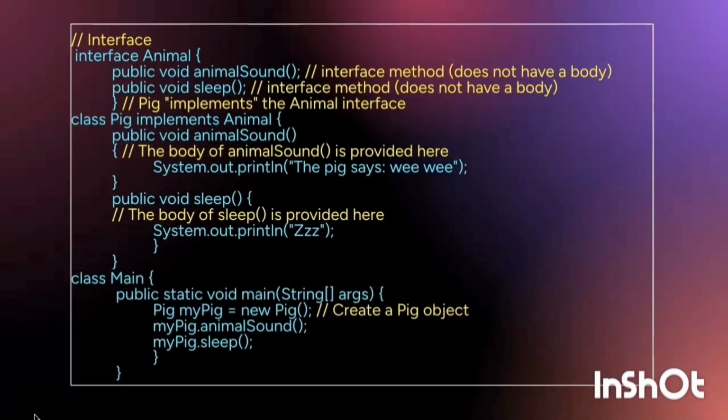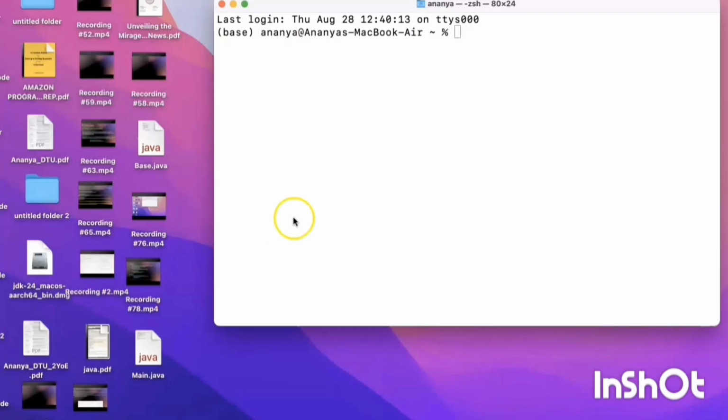So here is the example of interface. Interface method does not have a body. The body of animal sound is provided inside the class pig. So now we will run the program and see the output. Now here is the terminal Java program.